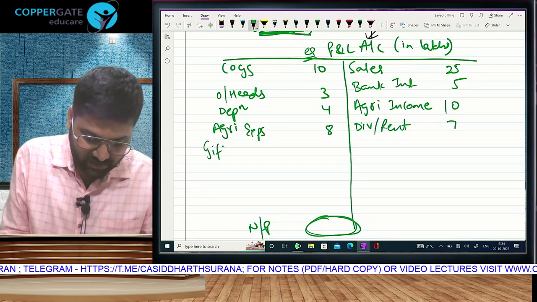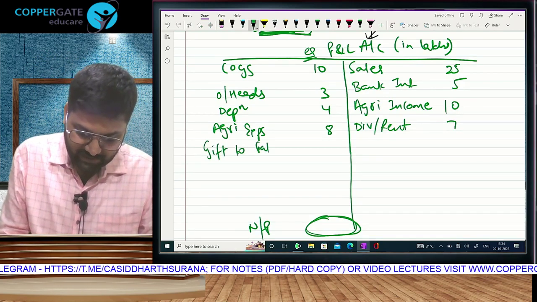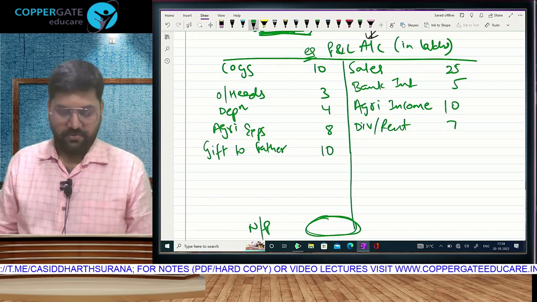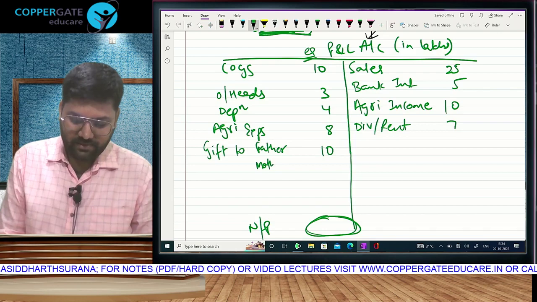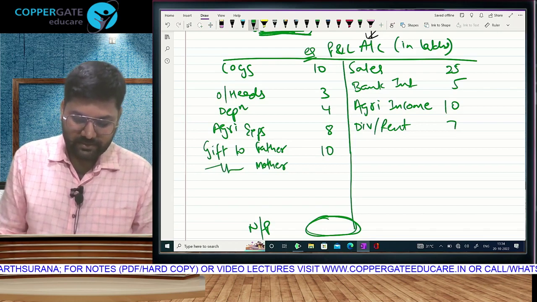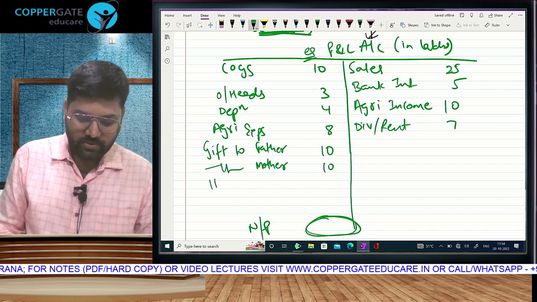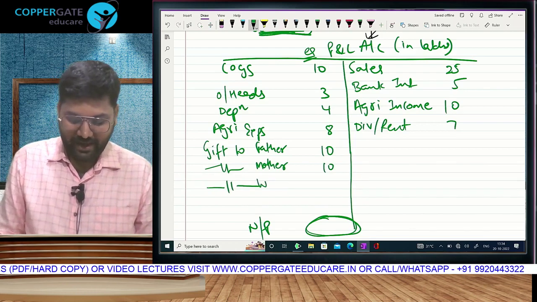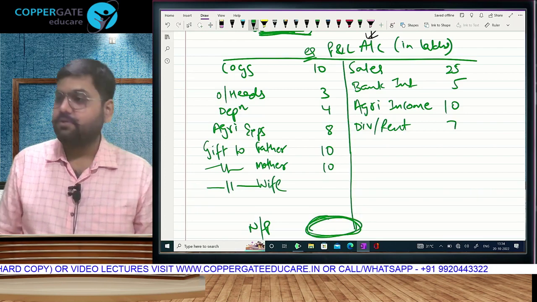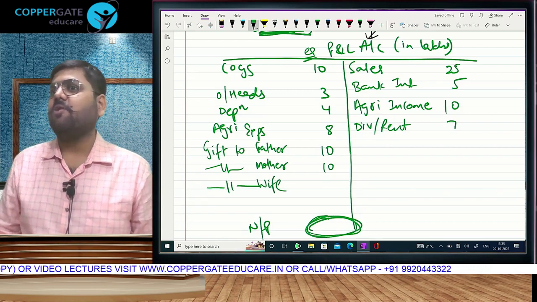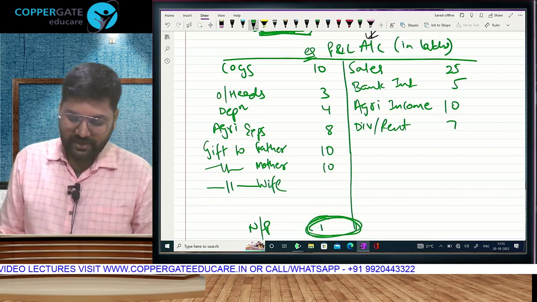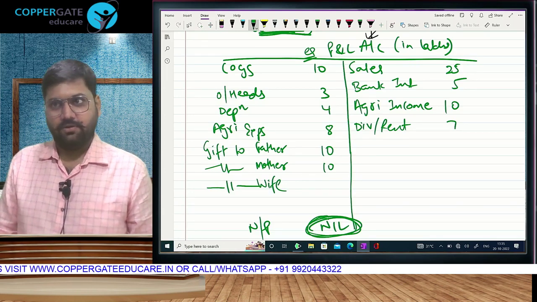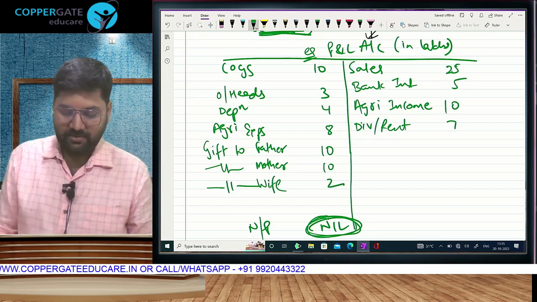Supposing I give a gift to father, 10 lakh rupees. Gift to mother, 10 lakh rupees. Gift to wife, 2 rupees. One minute, tell me, if I write 2 rupees, will this amount become 0? No. To make it 0, how much do I have to write? So first make this 0. Okay? First make this 0, then write the balancing figure here.